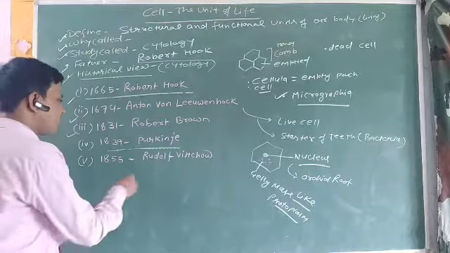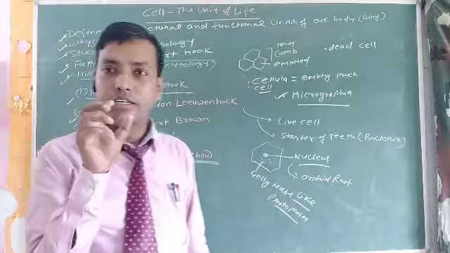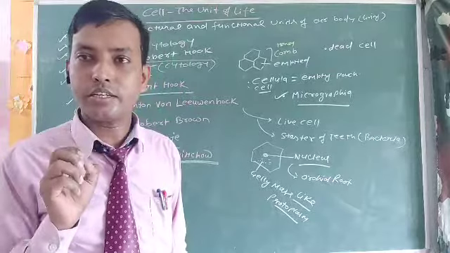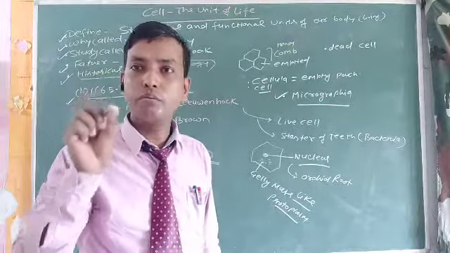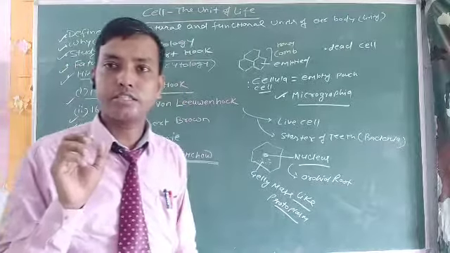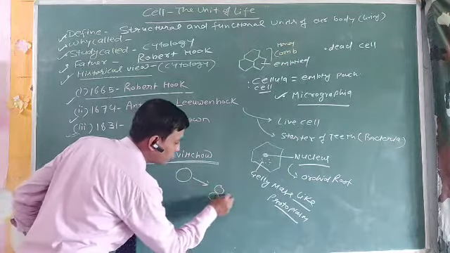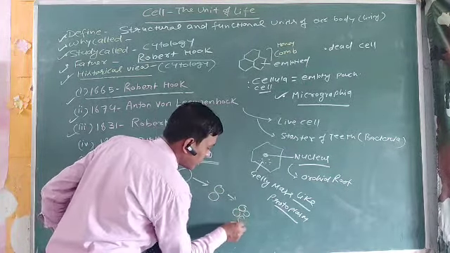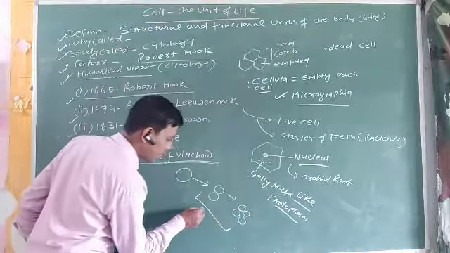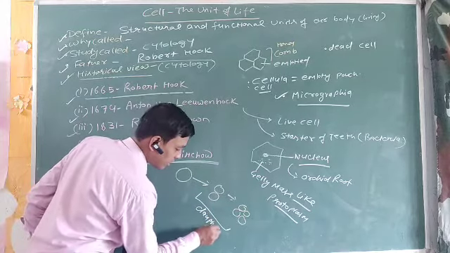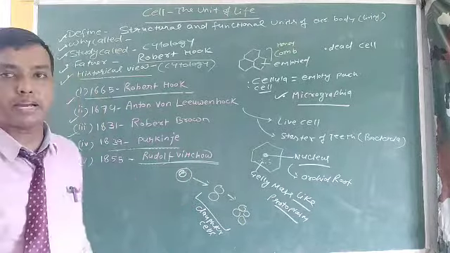Now back to Rudolf Virchow. Rudolf Virchow discovered the capacity of cell division. He saw that a cell is able to divide itself into two and later into many other cells, and those cells are known as daughter cells, and the cells that give rise to the daughter cells are known as parental cells.